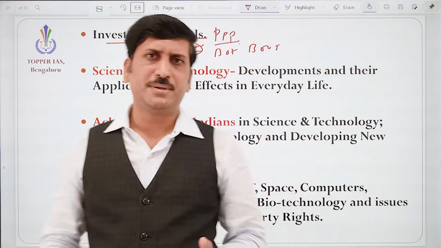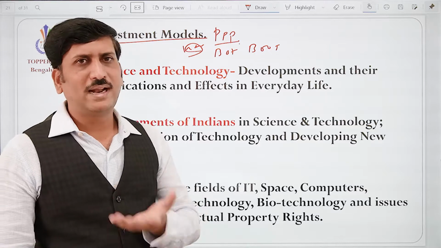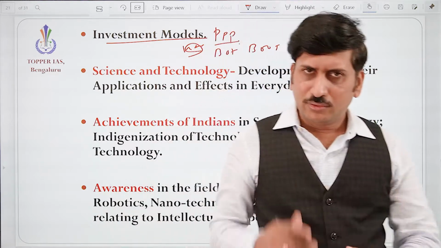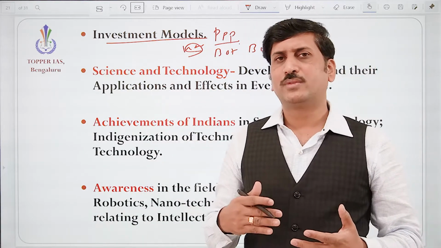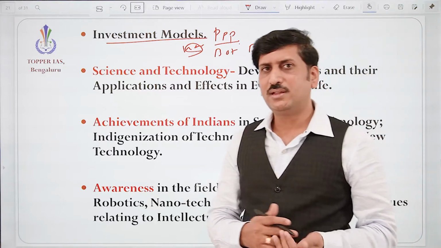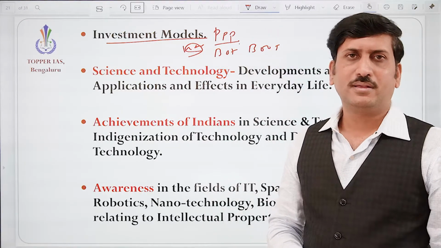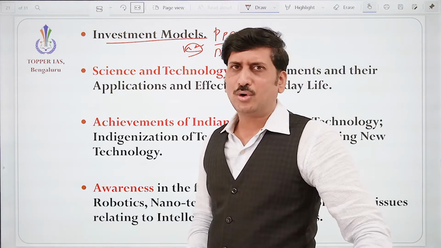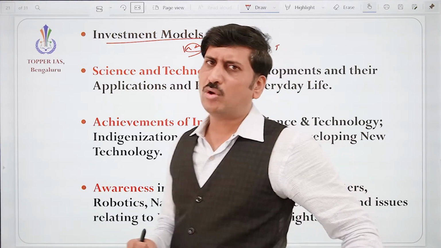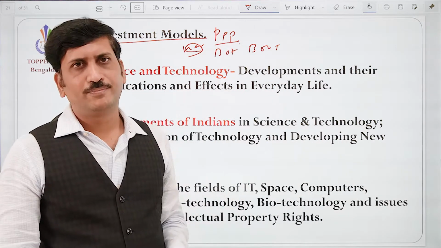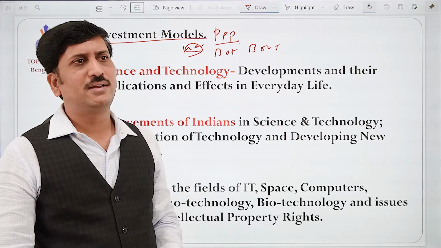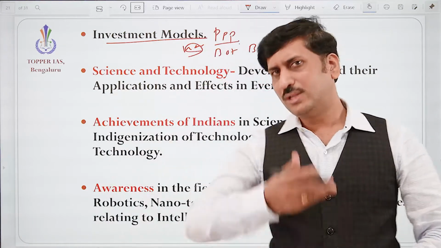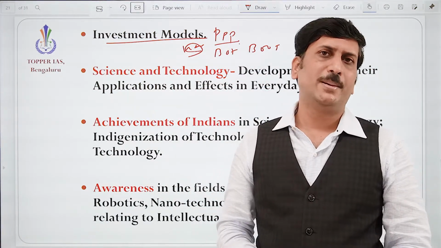Somebody is giving the concept of how a natural satellite will rotate without falling. So that can be used, and we are launching satellites today using the same principles. Correct? So that is the application of science, that is technology. Very, very important. Today most of the problems are solved with the help of technology. We know how earlier disasters created a lot of loss of lives, but how information is saving a lot of lives today, right?